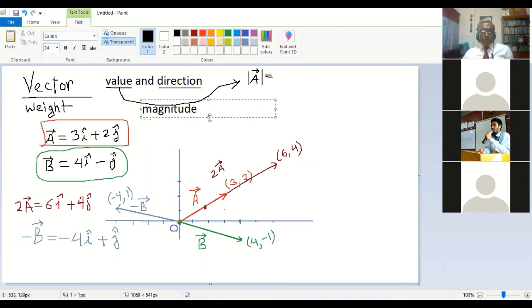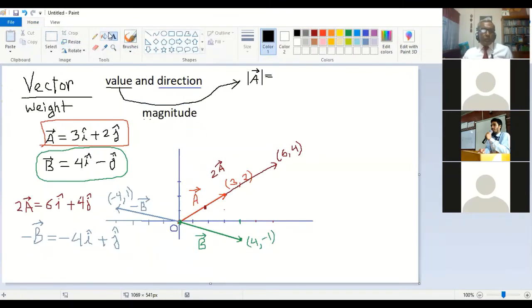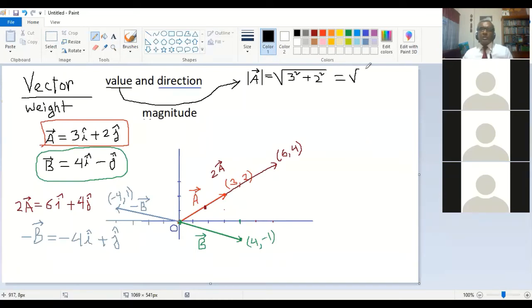So if you want to find the magnitude of the vector A, it is very simple. We use this formula: root over the numbers squared. So what are the numbers? How many i's? It has 3, so 3 squared, then 2, then 2 squared. So 3 squared plus 2 squared under the square root will give you the answer. It is actually root over 13.